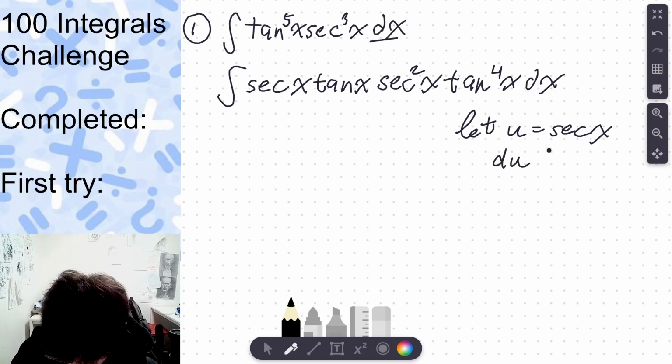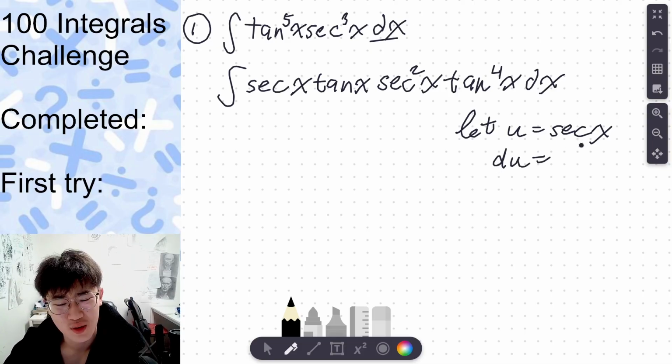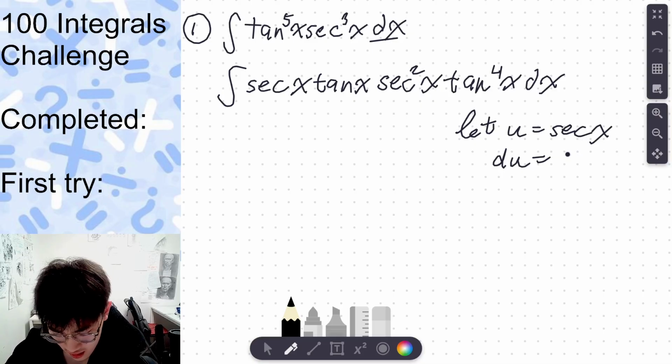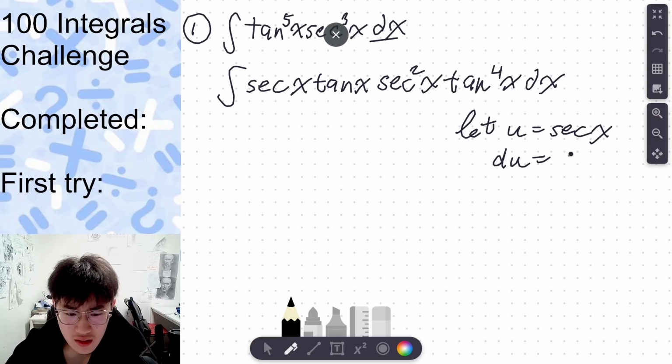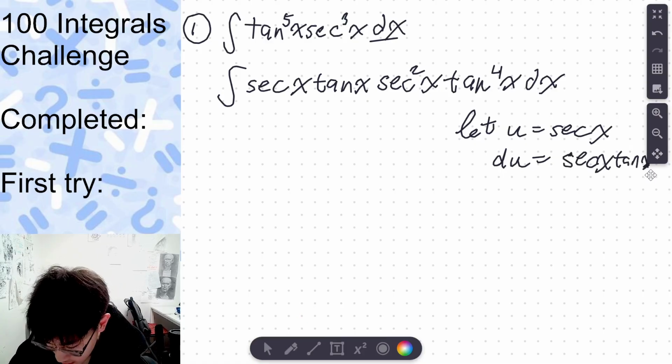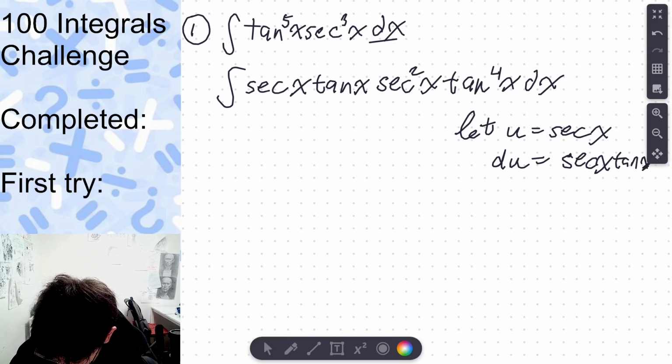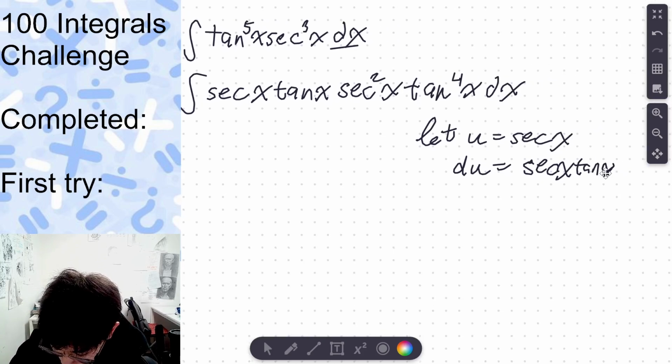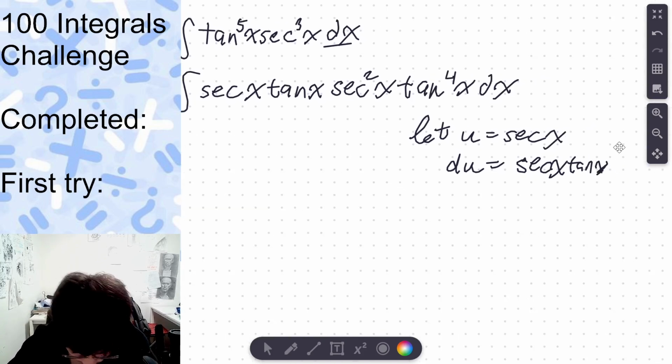So du, the derivative of u, will be equal to, what's the derivative of secant of x? This, right? Secant of x. Oh, you can move this thing. I didn't know that. dx.